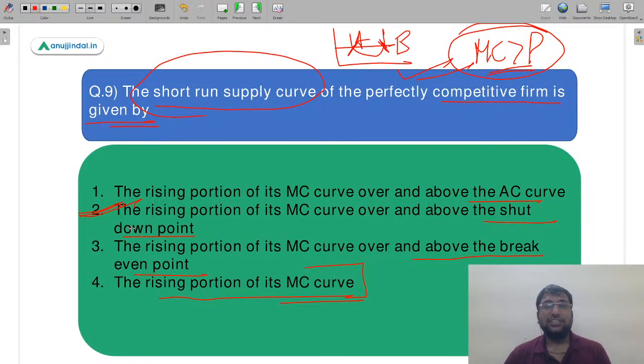Do read about these concepts. Supply curve is denoted in terms of your MC curve, not just based on your break even point.